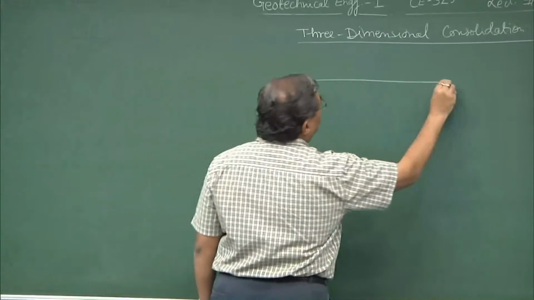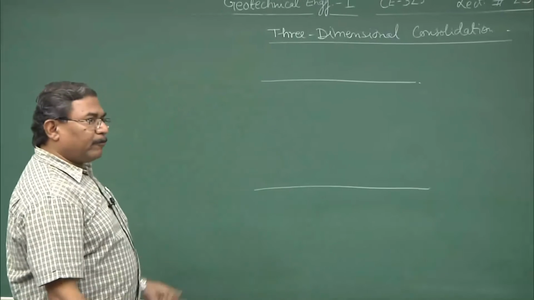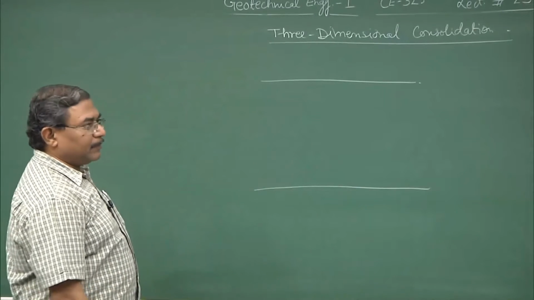So, suppose this is the ground, and if I wait for one dimensional consolidation to occur, this will take me several hundreds of years or tens of years.